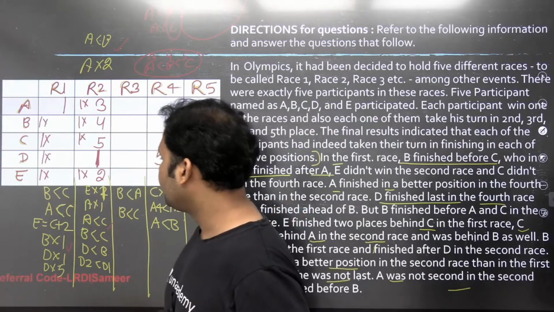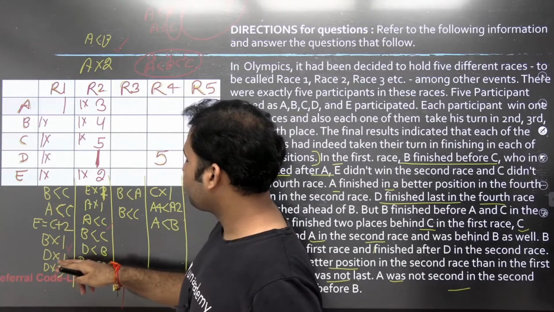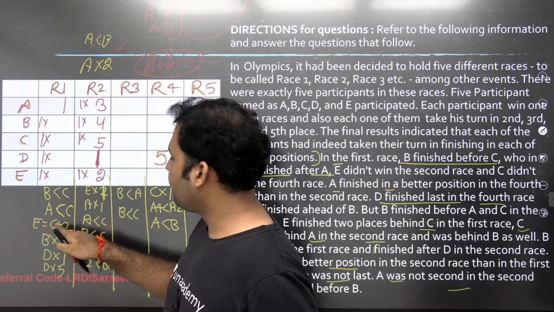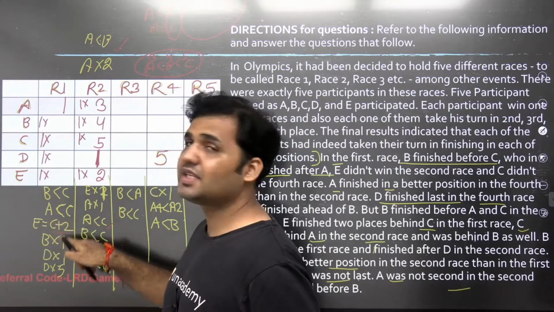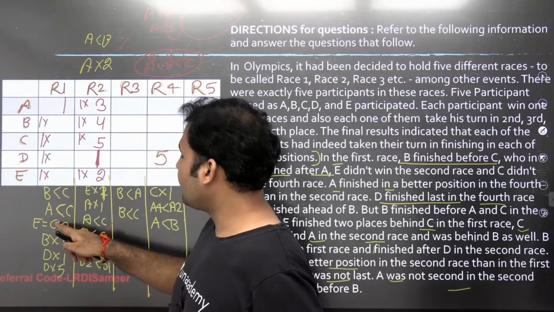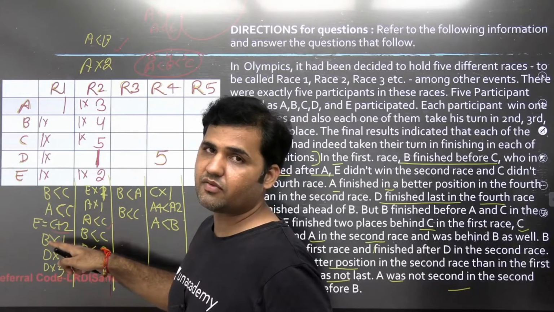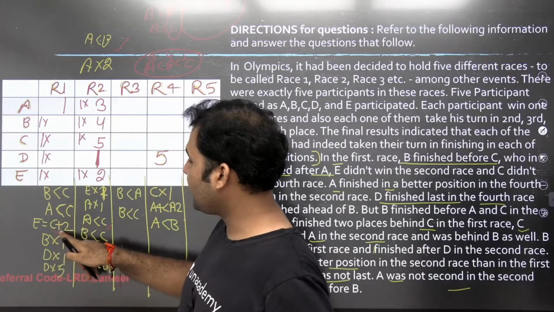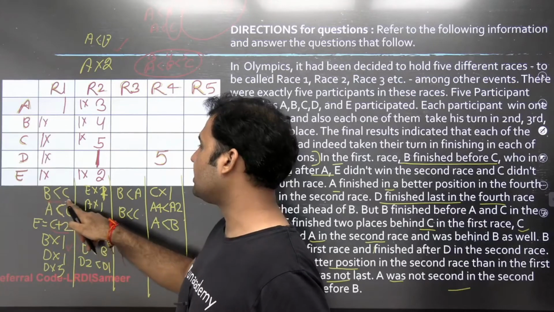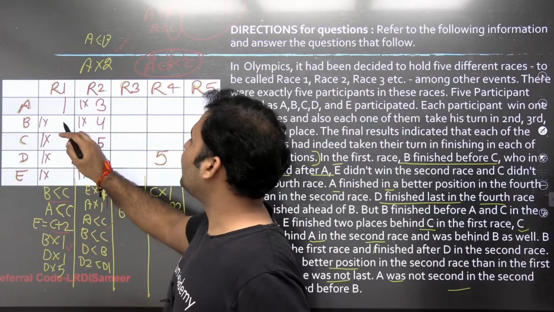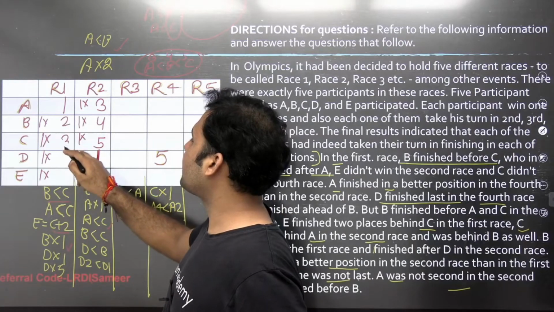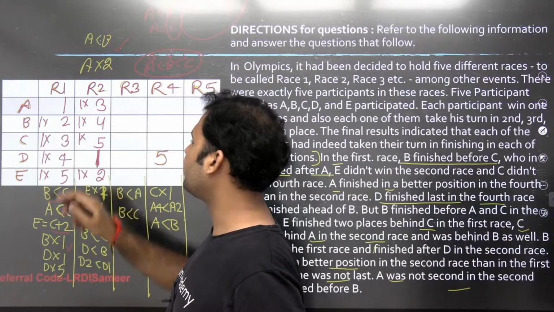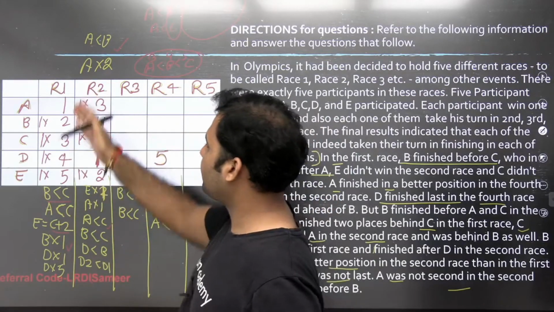Now let's look at the remaining persons. B is better than C and the rank of E is C plus 2. If I give rank 4 to C, then I'll have to give rank 6 to E, which is not possible. So the rank of C has to be less than 4. That means it can be either 2 or 3. But it has to be lower than B in rank number, because B is finishing before C. So if B is finishing before C, B can be given rank 2 and C can be given rank 3. That's the only possible combination. Now E will be given rank 5, C plus 2, and D will be left with 4. So we now have the ranks of race 1 also.